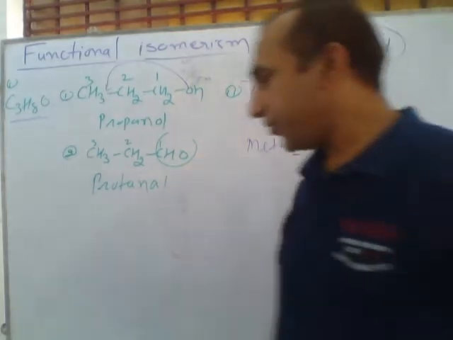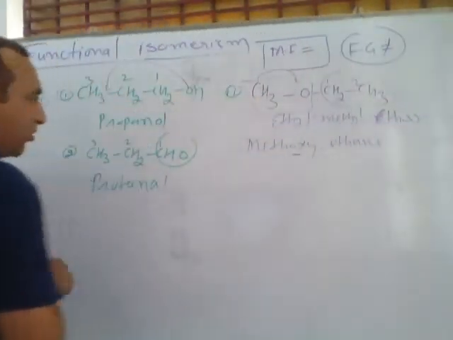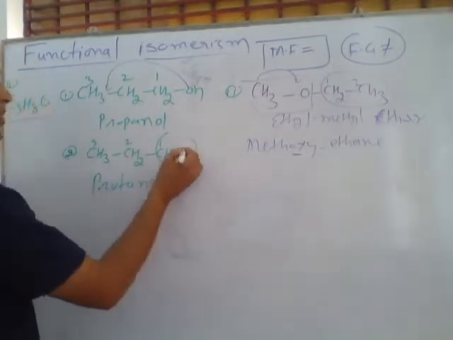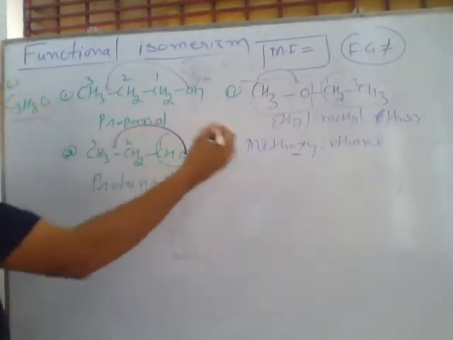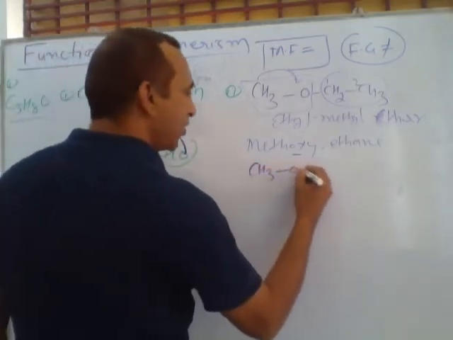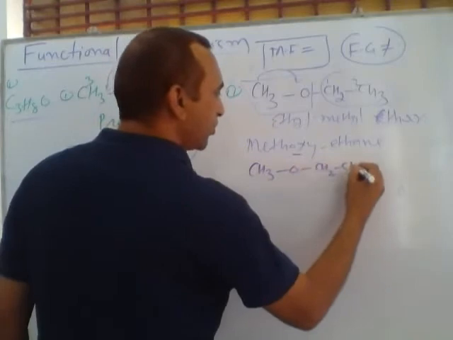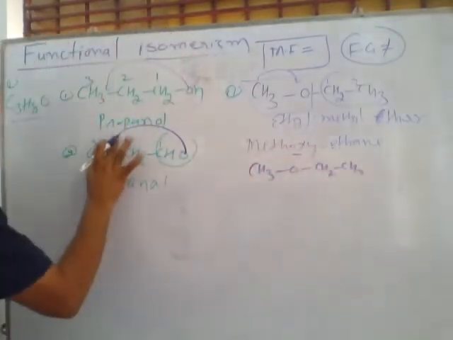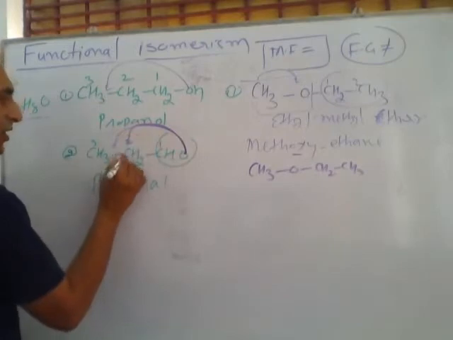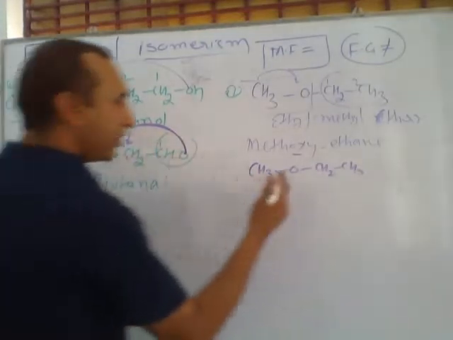Simple. If you shift this oxygen from here to here, which system will form? Sorry, this oxygen we are shifting onto the middle carbon with a double bond.